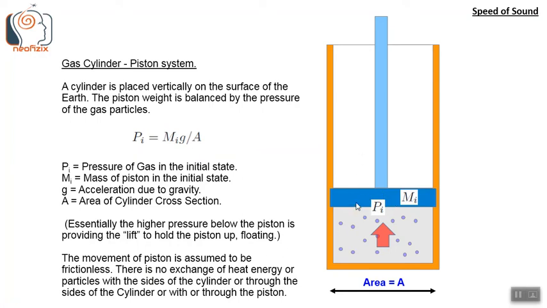The movement of the piston is assumed to be frictionless. There is no exchange of heat energy or particles with the sides of the cylinder or through the piston. So in any case, the particles of the gas are not being exchanged with the surroundings. So basically this is an adiabatic process, because there is no exchange of heat energy or exchange of mass with the surroundings.